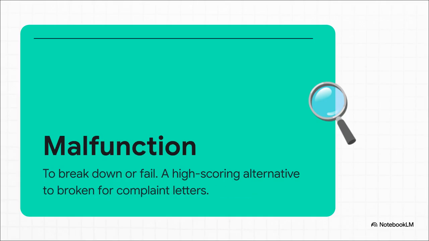Malfunction. This translates to 发生故障, 失灵. Okay, the crucial takeaway here is this. Stop using the word broken. Malfunction is a massive vocabulary upgrade. Think about the Canadian cultural context for a second. Our winters are brutally cold, right? A classic, highly relatable scenario for your writing Task 1 complaint letter is a heating failure. You could write, I am writing to report that the heating system or furnace in my apartment has severely malfunctioned. That paints a vivid, very Canadian picture and it scores incredibly well.